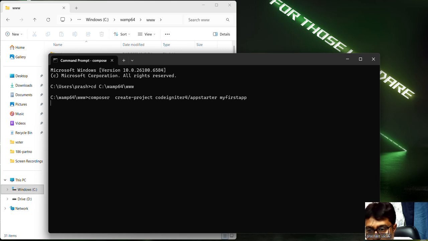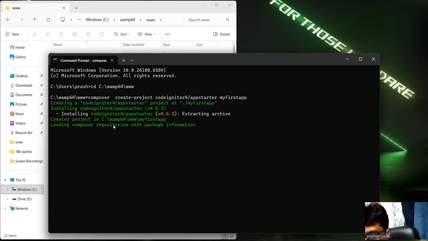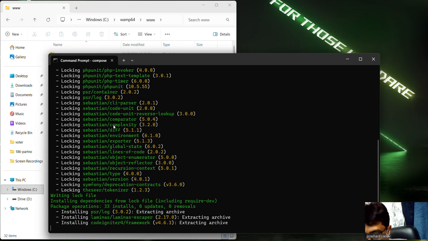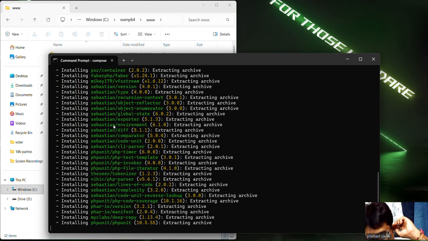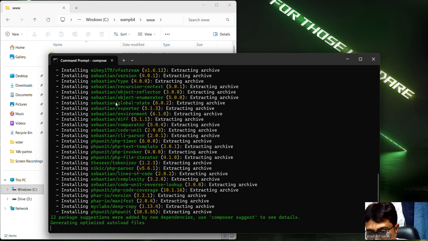Now we press enter. The system is automatically installing CodeIgniter 4. We have nothing to worry about. This will create a new folder, my first app, which contains our application code.